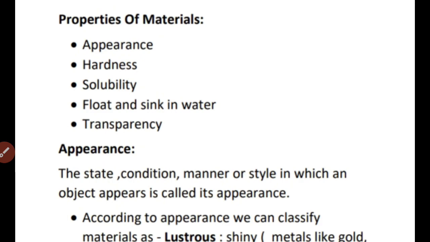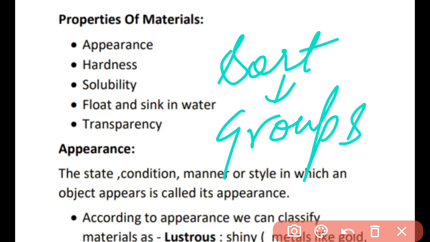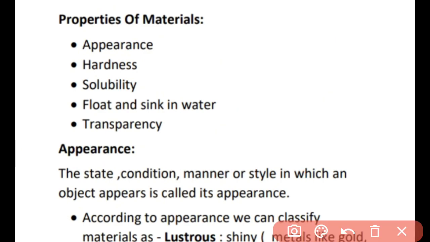Now, there are some properties of materials on the basis of which we sort them into different groups. There are certain properties, okay? Now we are going to study about those properties only. So those properties are, first of all, appearance.